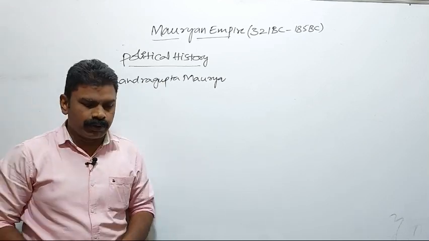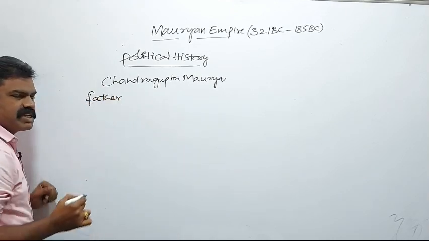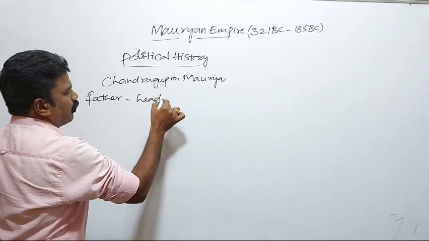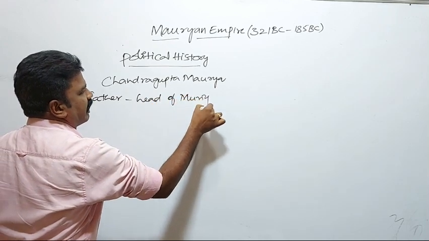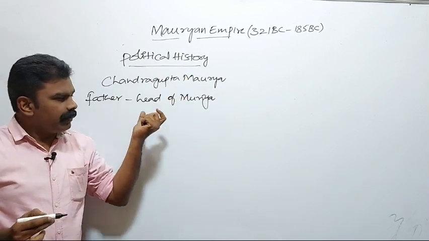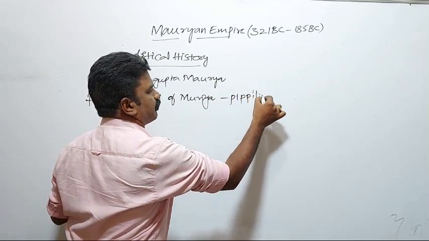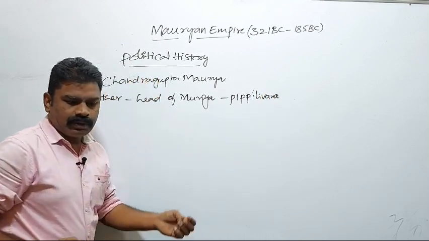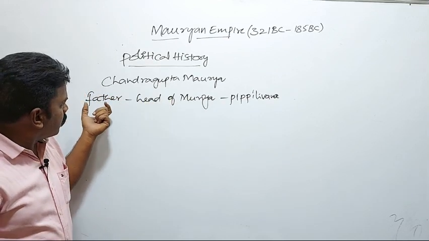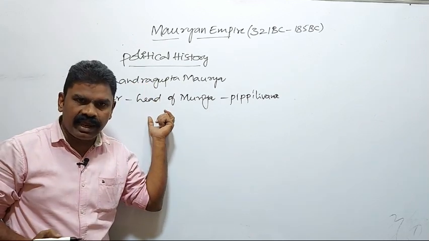Coming to Chandragupta Maurya's father: no information was given about the father's name. His father was the head of the Maurya clan. This Maurya clan lived very near to Pataliputra, near Pippalivana. He was the father of Chandragupta Maurya, the head of the Maurya clan.